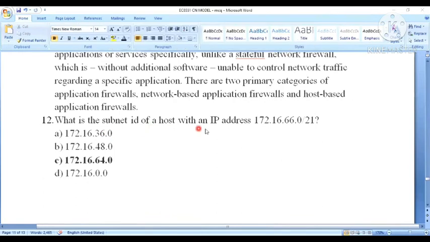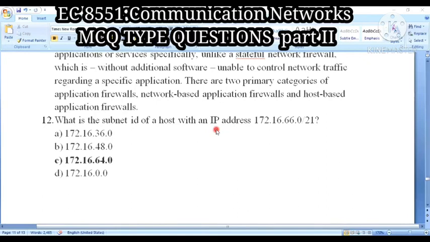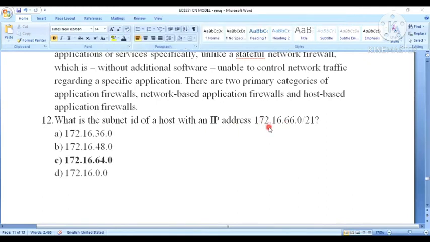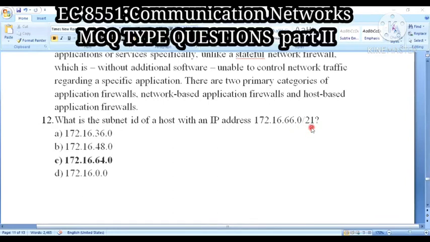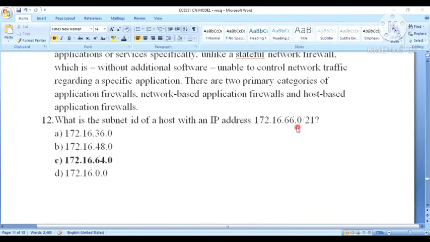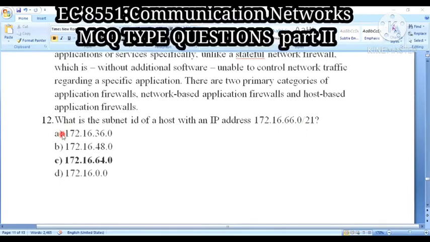Next, 12th question. What is the subnet ID of a host with the IP address? You have to find out the subnet ID. The IP address will be given: 172.16.66.0/21. Now you have to find out the subnet ID of this host address.